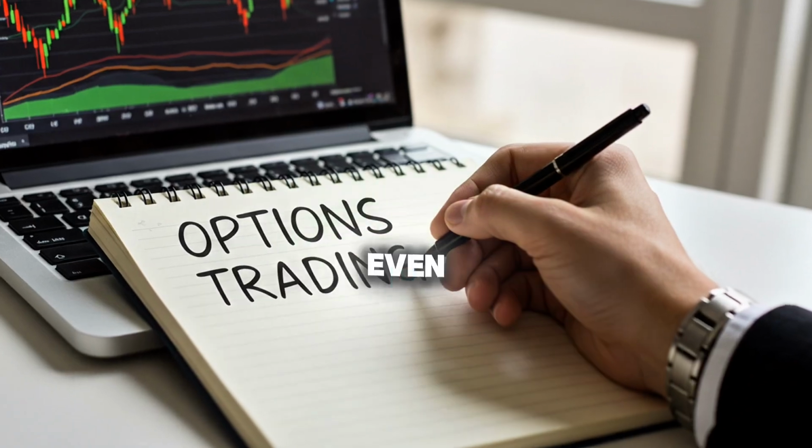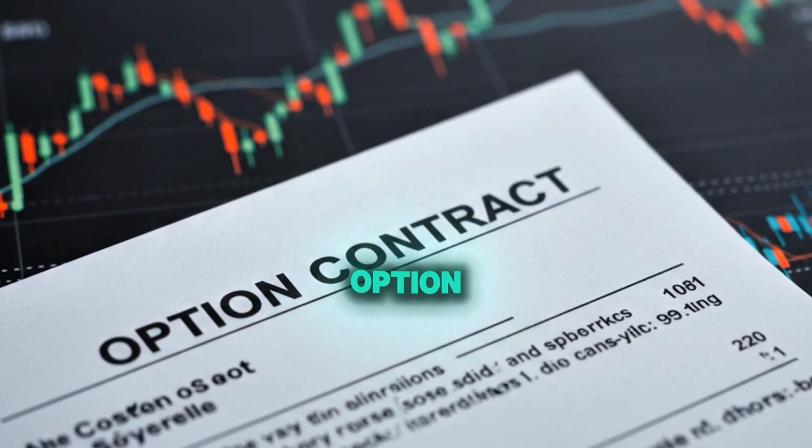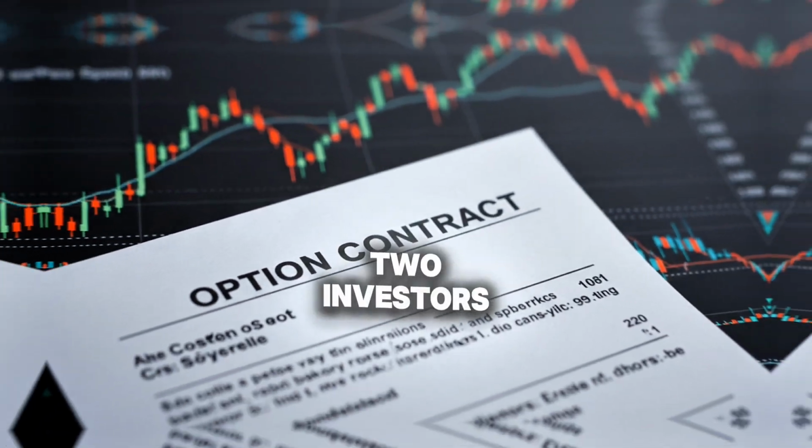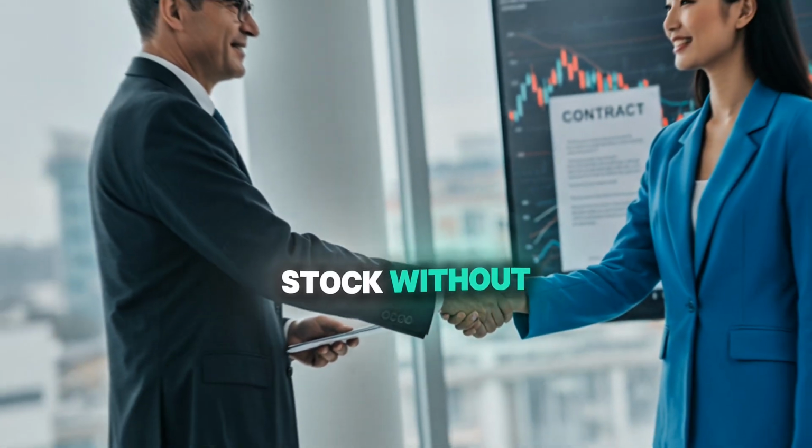In today's video, we're breaking down the basics of options trading in a way that's easy to understand, even if you're just getting started. Options might sound intimidating, but at the core, an option is simply a contract between two investors. It allows one of them to speculate on the future price of an asset, like a stock, without actually owning it.